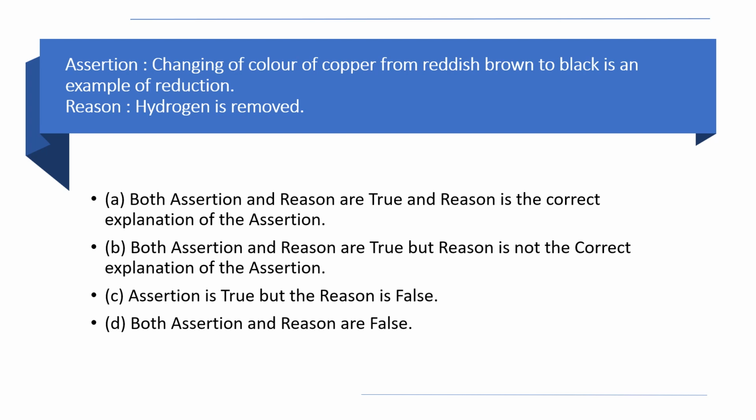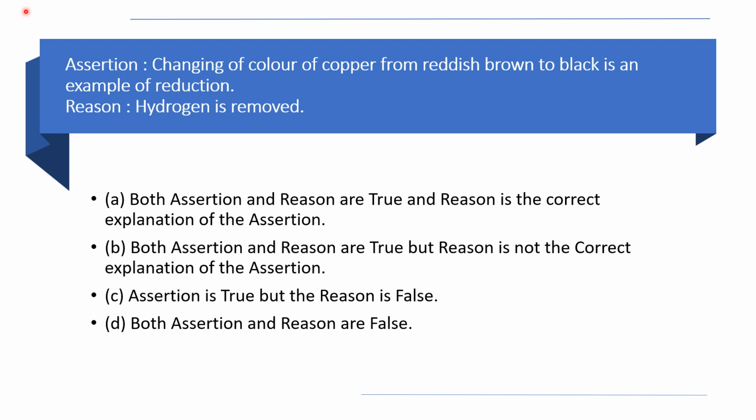And the options are: both assertion and reason are true and reason is the correct explanation of the assertion; both assertion and reason are true, but reason is not the correct explanation of the assertion; assertion is true, but the reason is false; both assertion and reason are false. So these are the types of options you can expect from these types of questions.